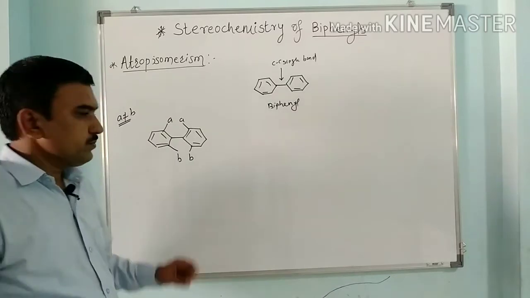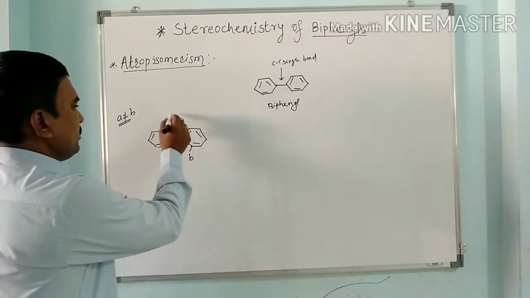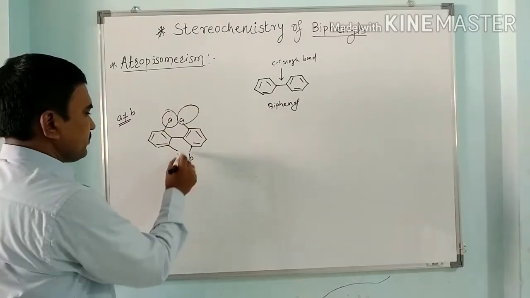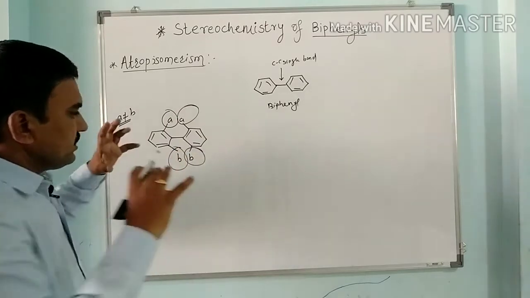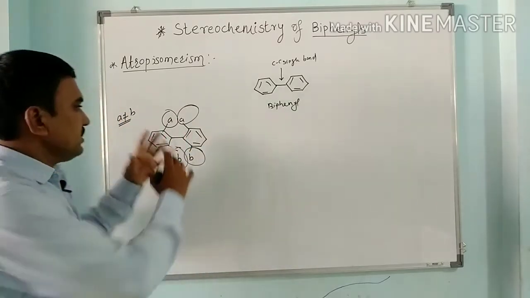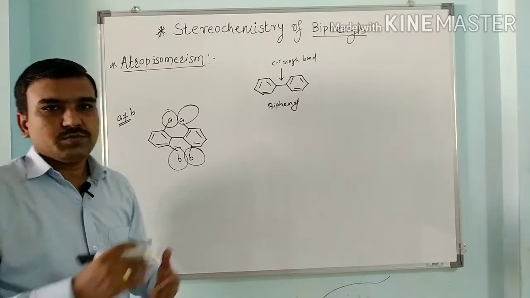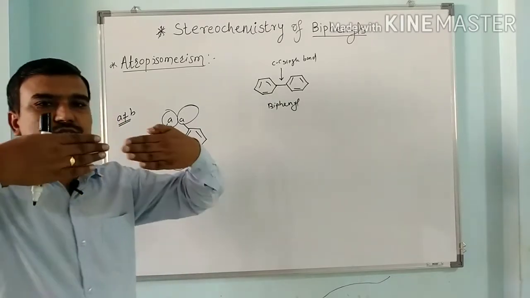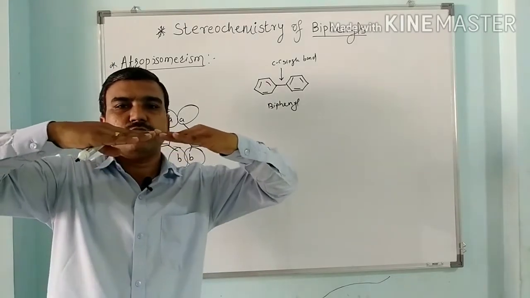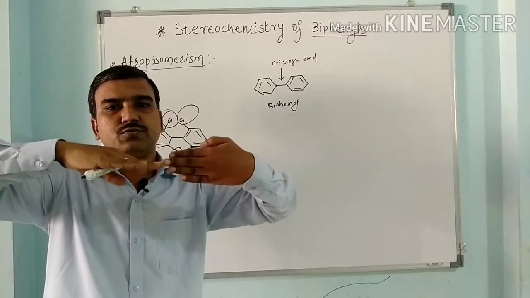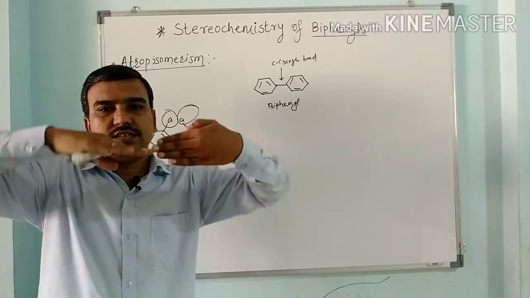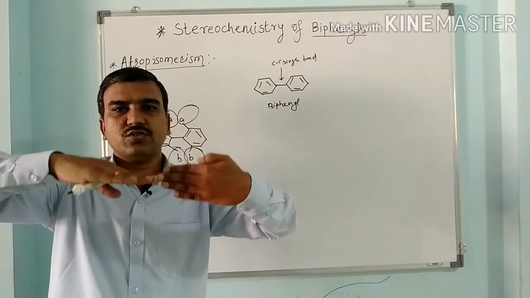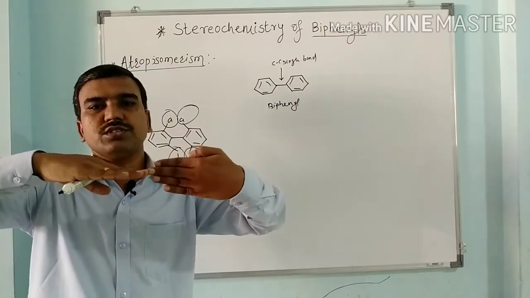Actually in this structure, when we incorporate these bulkier groups, due to the steric effect, these groups repel each other. So because of this repulsion, both rings cannot lie in this coplanar form. So the rings will take this position. Both the rings will take this coaxial position, that is called perpendicular to each other.